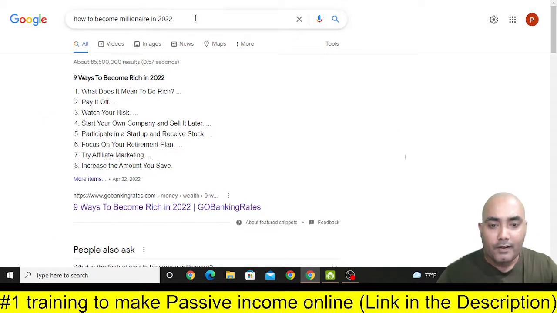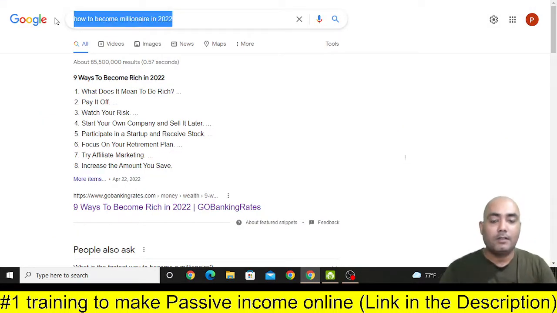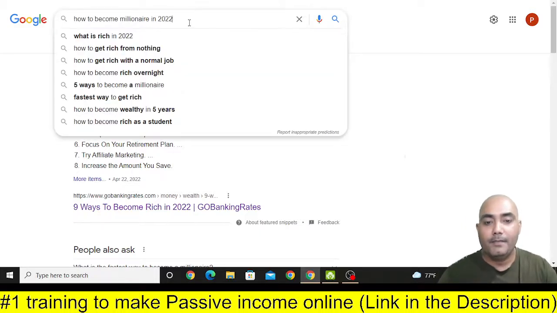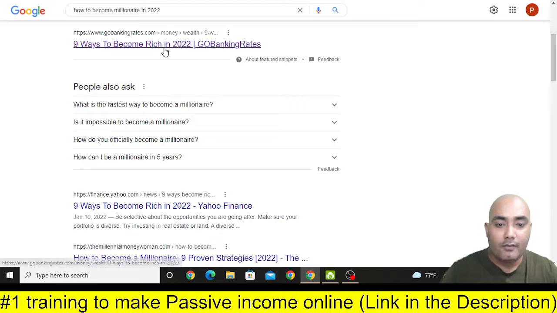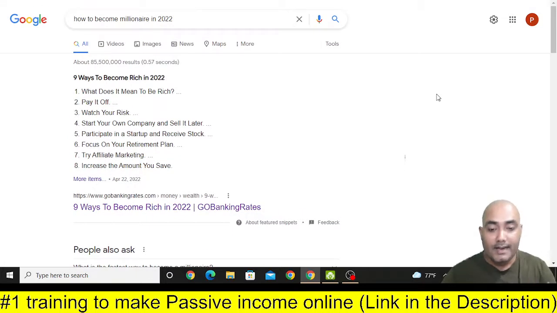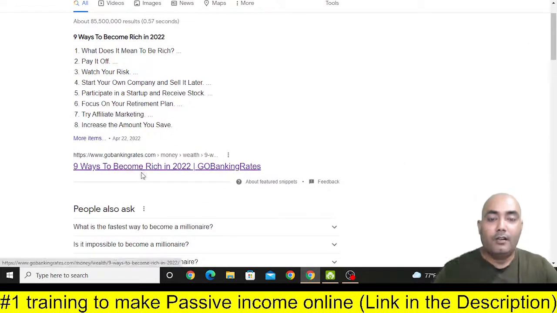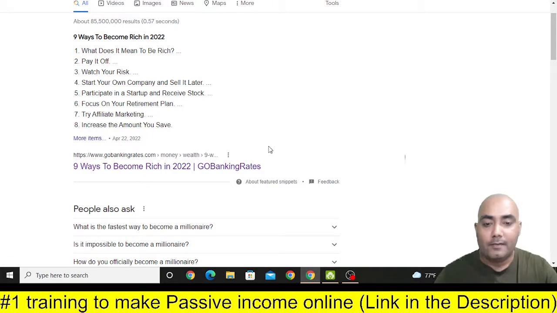So firstly what you can do is you can source. Now this is an example, okay, how to become a millionaire in 2022, and you will see lots of articles like 9 ways to become rich. Whenever this kind of article appears in front of people, then people would most likely love to read it. Okay, so now it is already ranking at the top of Google. That means people are already engaging with this kind of content.